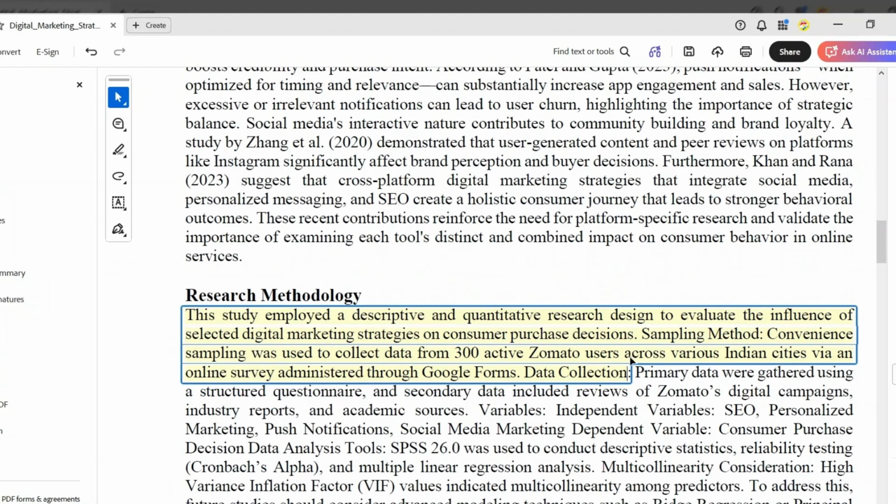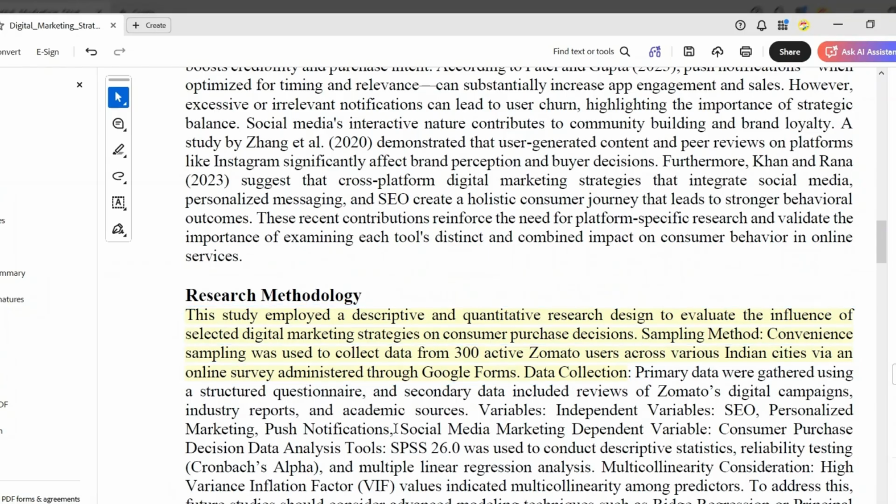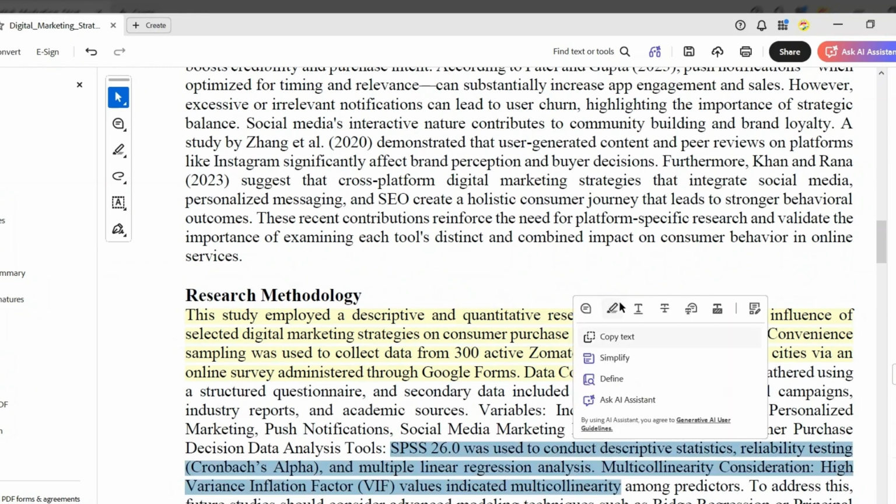So this research paper is not based on assumption but on real data. Also, the researcher analyzed the data using SPSS and regression analysis. So here it is. You can see this in this section.